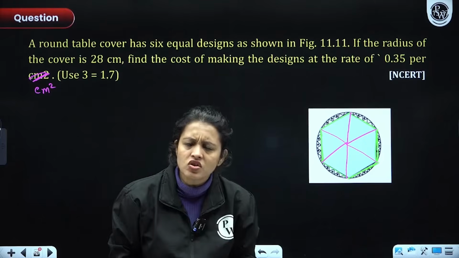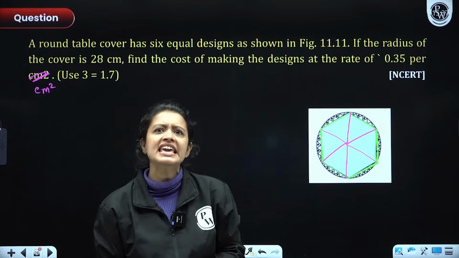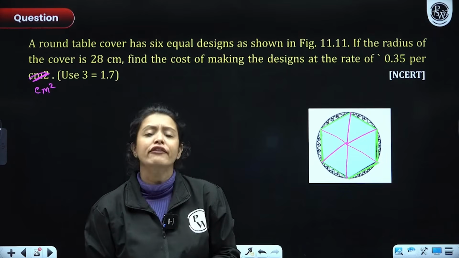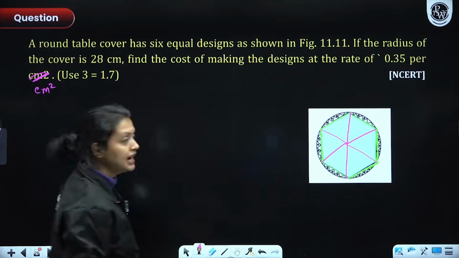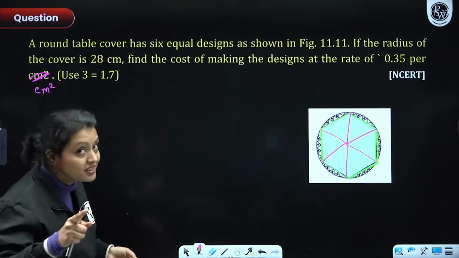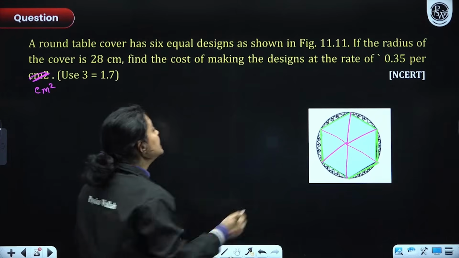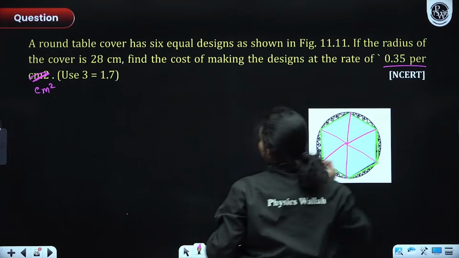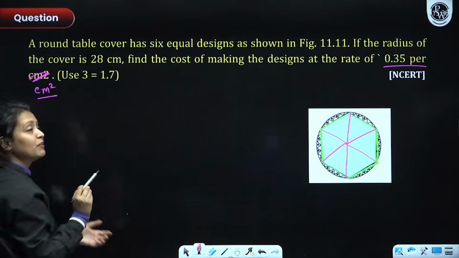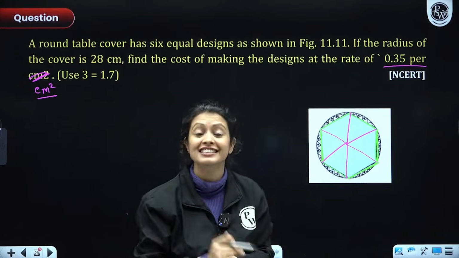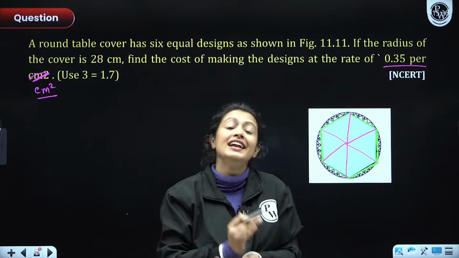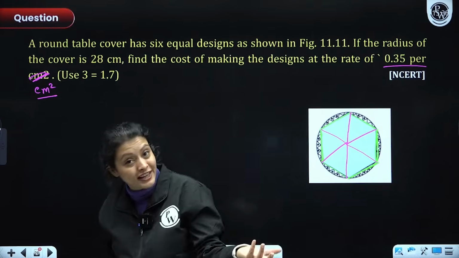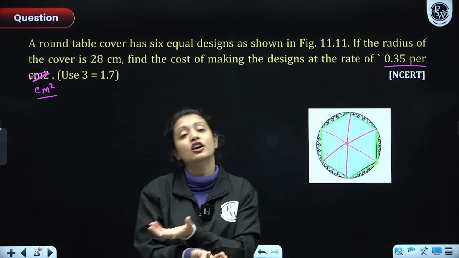To figure out this cost, I will first have to figure out the area of this design, right? If I multiply the area with the rate, then only I'll get the cost. Another hint for you must be that the rate is given per centimeter square, meaning the rate is given for area. So you have to first figure out the area, then multiply it with the rate and get the cost.